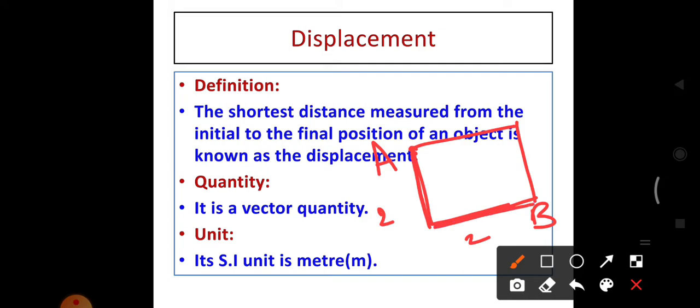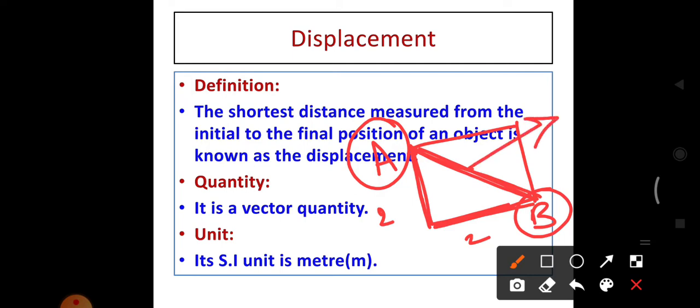So what is the displacement? The shortest distance between the initial position and final position. Here the initial position is A and final position is B. So this is the shortest distance between the initial and final position. This is called displacement.